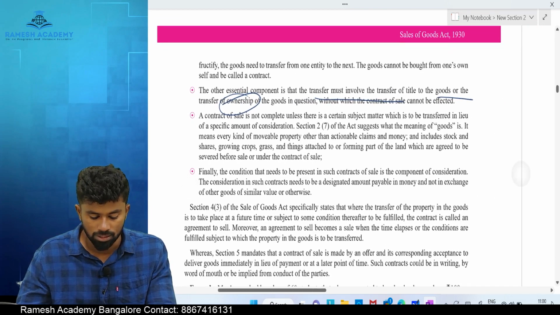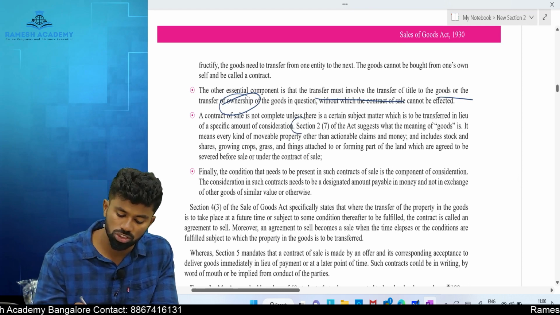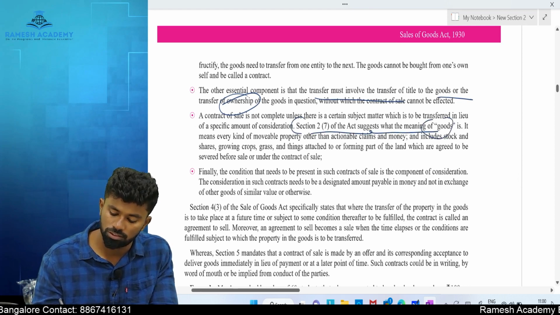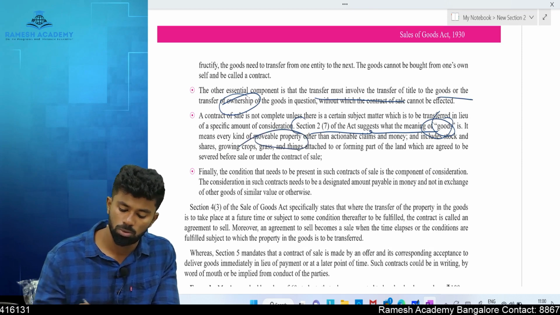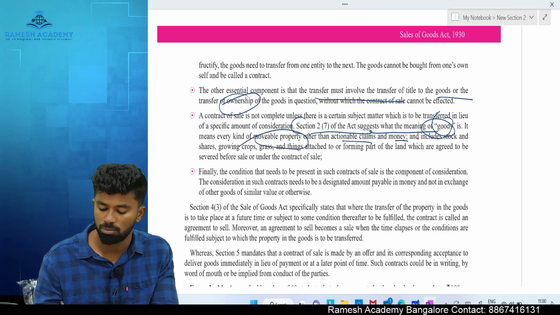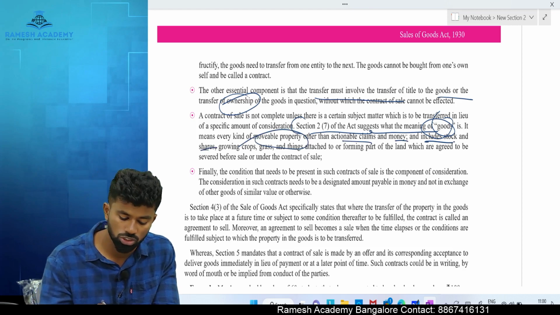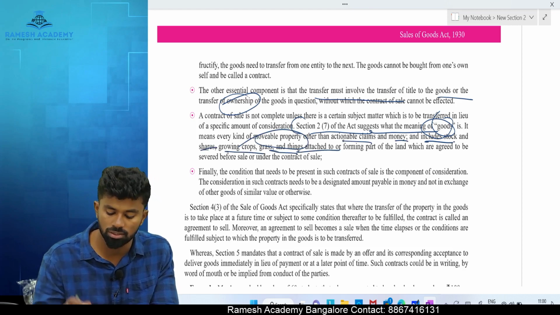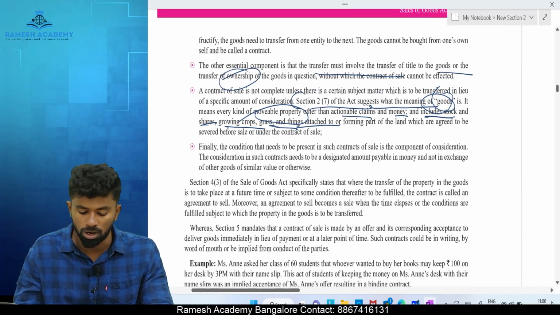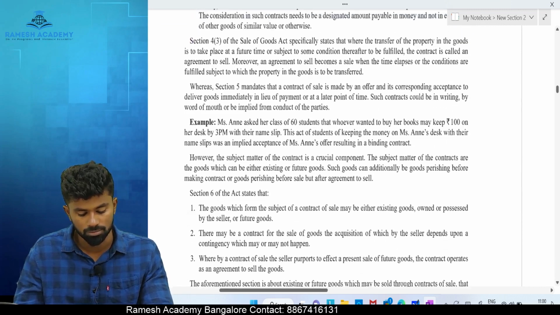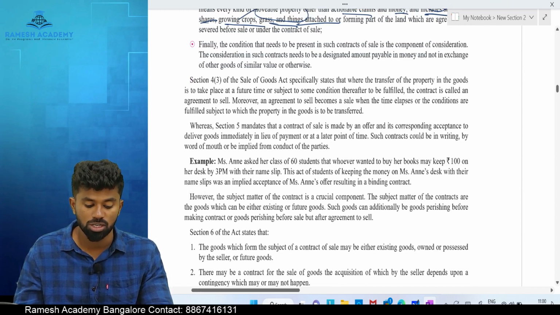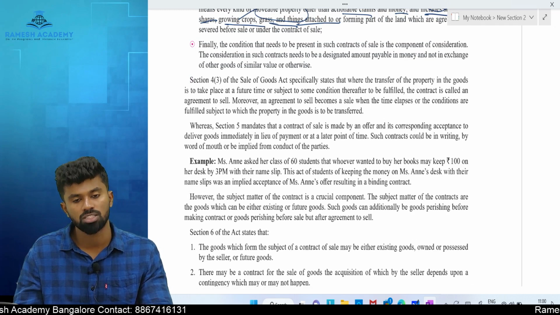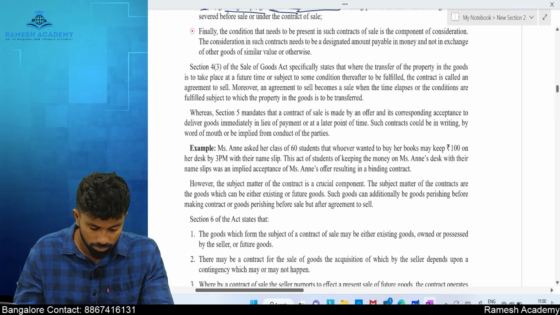Definition of goods, section number 2, subsection 7. I discussed the definition of goods. It means all kinds of movable property other than actionable claim and money, but includes stock, shares, growing crops, grass and things attached to or forming part of the land. And to be a valid contract of sale, there must be transfer of what? Ownership.